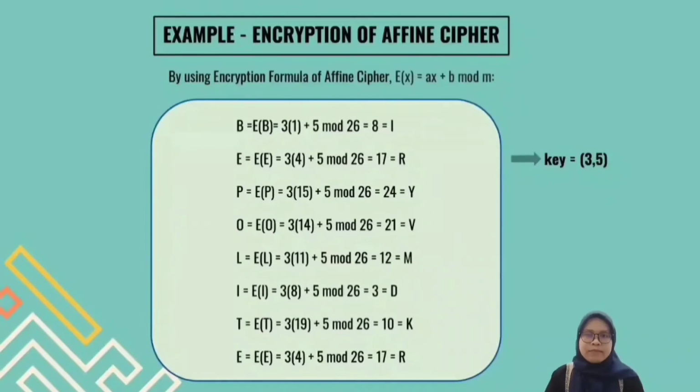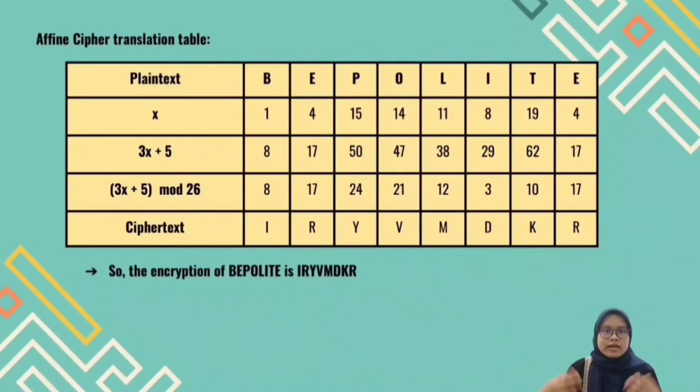Then, we will repeat the same calculation by substituting the other values. Lastly, we will get the encryption of "be polite" is IRYVM DKR. This is the affine cipher translation table for the encryption example, so it will be easy to understand the calculation.